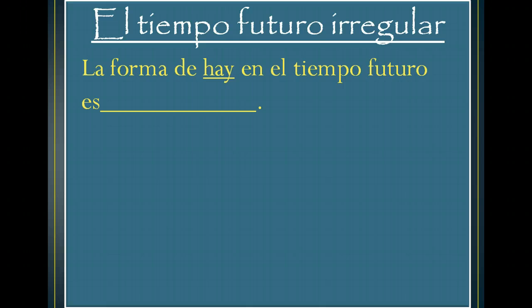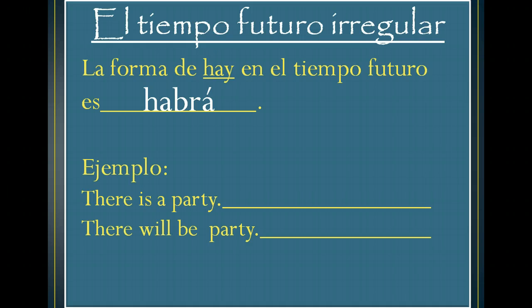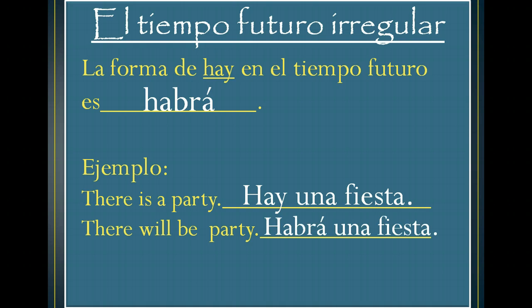So haber, remember, you can only use the él form. So in present tense, the él form is hay, for there is or there are. In future tense, it's habrá, which would mean will be. So there is a party, hay una fiesta. There will be a party, habrá una fiesta.